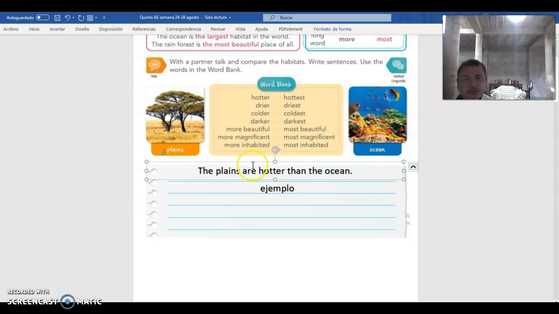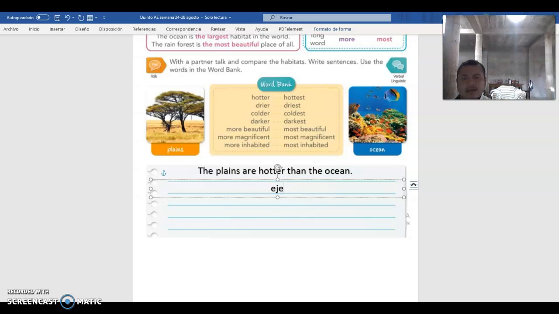You see right here, don't forget to put the periods at the end. So if you see right here, the plains, I'm using this one, plains, and hotter, I'm using the first one. Then the ocean, see it, I'm comparing those pictures. Okay, and I'm gonna give you another example.